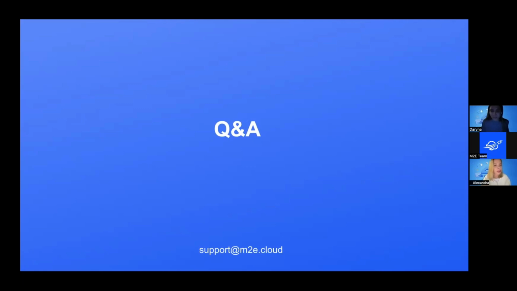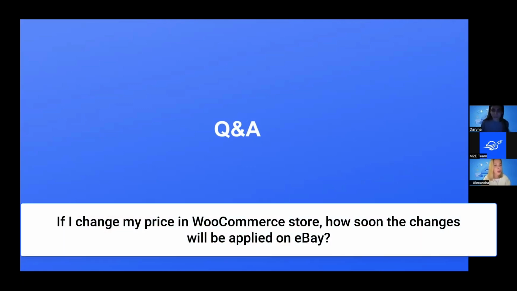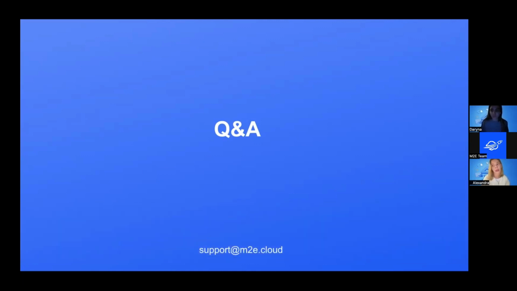If I change my price in WooCommerce store, how soon will the changes be applied on eBay? In general, the synchronization happens in real time. However, our application still requires a few minutes to determine the changes, because we are working with the API and we submit the request to the API, waiting for the API to respond.